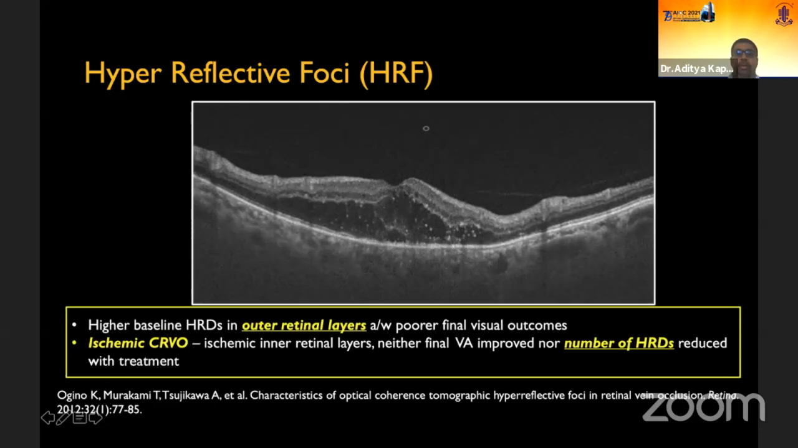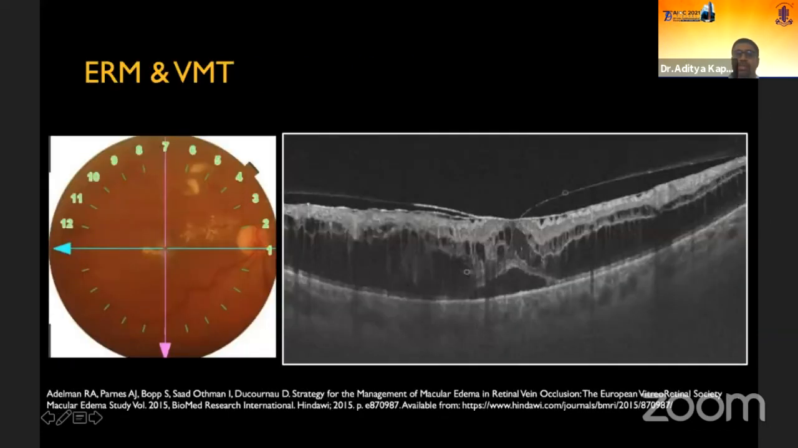In retinal vein occlusions, they are distributed throughout the retinal layers, but their concentration is maximum at the level of outer plexiform layer. And they are also regarded as precursor or initial formations for hard exudates. Coming to the chronic changes.